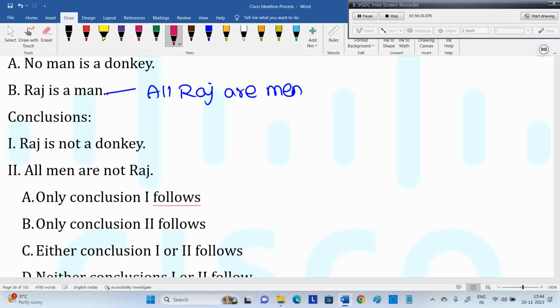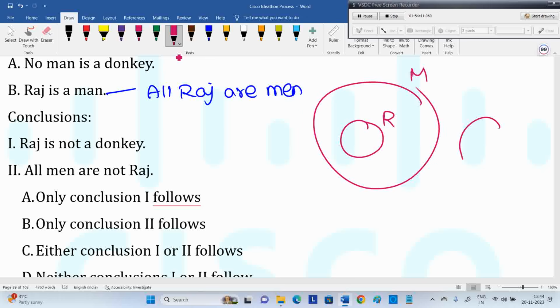All Raj are men is the short note. So okay, all Raj are men, no man is a donkey. Definitely Raj is not a donkey. First one correct. All men are not Raj, that's actually the meaning of no men is Raj. This is the short note of no men is Raj.